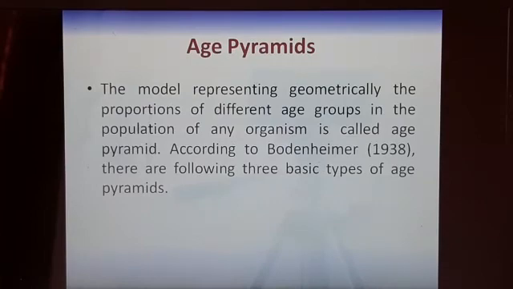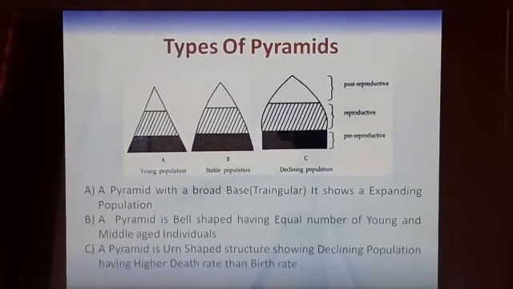Then there are the age pyramids. Age pyramids are the models in which we geometrically represent the different age groups. According to the worker Bodenheimer, in 1938 he stated that there are 3 basic types, as you can see in the diagram. On the basis of that, we can say whether the population is declining, stable, or young. If the pre-reproductive group is larger, the young population is obviously more. Then there is the reproductive population, and then the post-reproductive. In a triangle with a broad base, we can say that it is an expanding population.